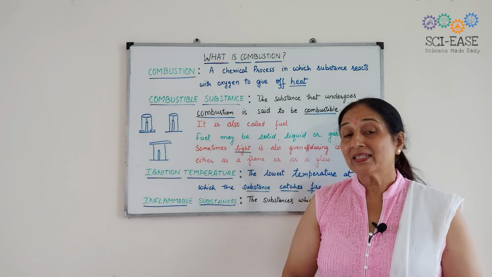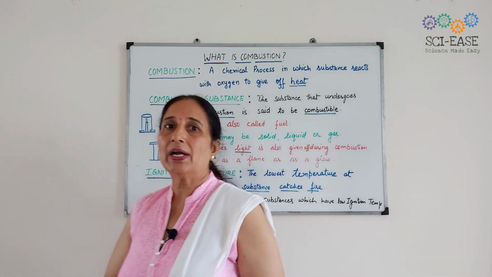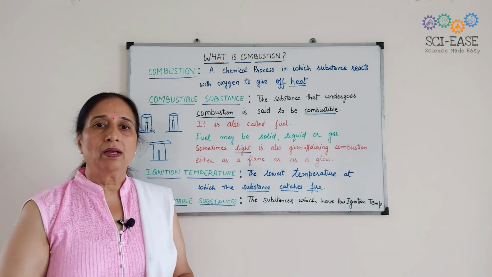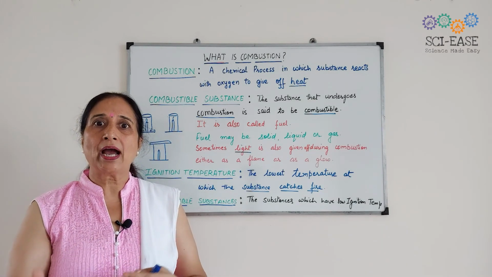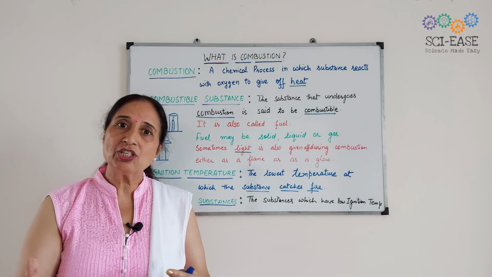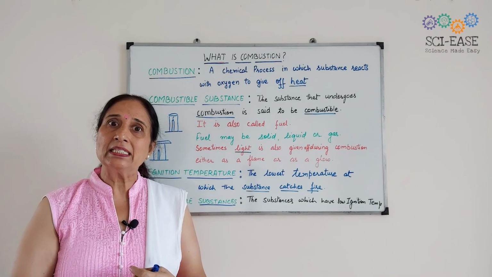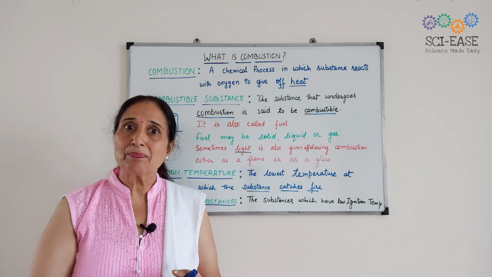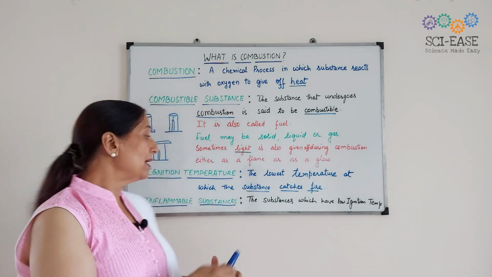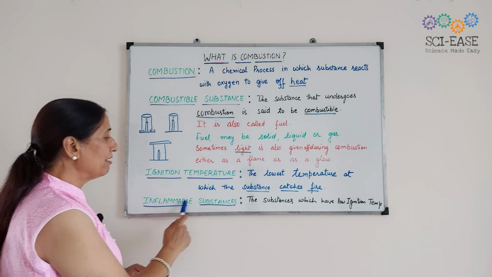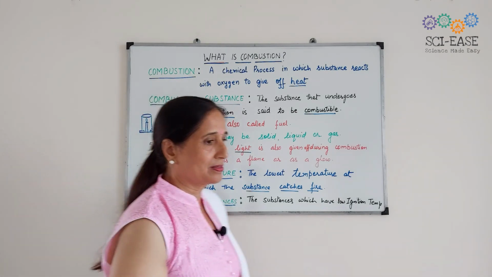Okay? Some substances catch fire very easily. You know, alcohol, petrol, kerosene, diesel, they catch fire very easily. These substances which catch fire easily are known as inflammable substances.